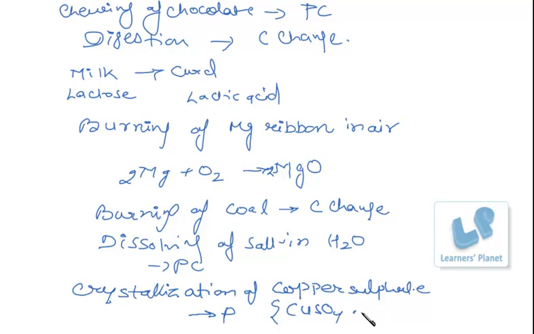On crystallization, the formula remains the same, the composition remains the same. It just acquires water molecules. That's it. Right? So crystallization of copper sulfate, it is a physical change. Right? So this is all about the physical and the chemical change, students.